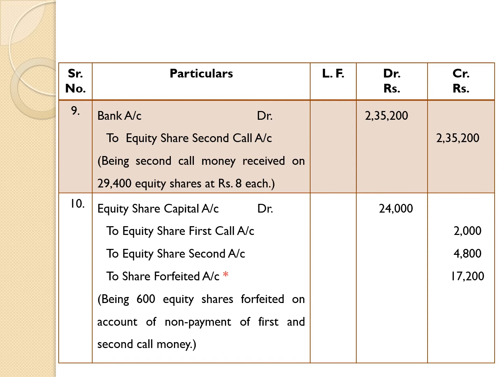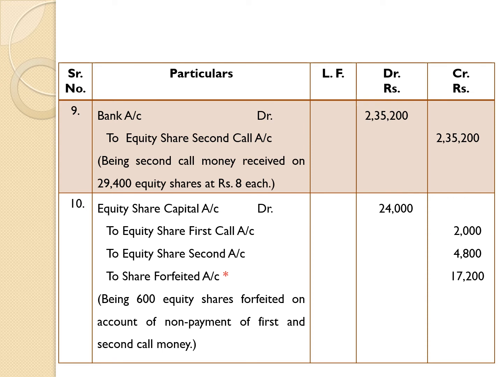Now we are concerned with passing a journal entry about forfeiture of shares. One entry is required for it. We are giving debit to equity share capital account here. In previous entries, we have not given debit to capital account anywhere.